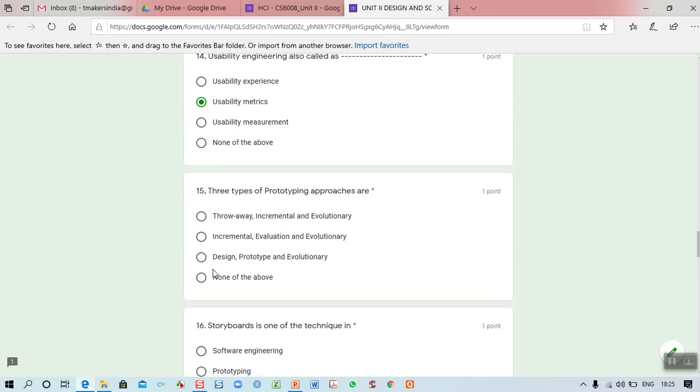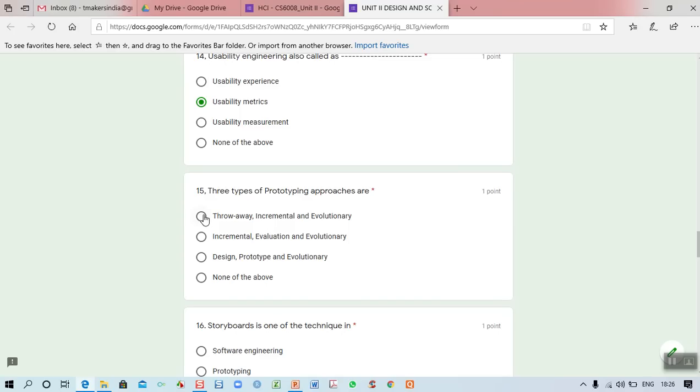And the 15th one: three types of prototyping approaches. What are the three types? First one is throwaway, the second one is incremental, and the third one is evolutionary. We have discussed why we go for the incremental and evolutionary models. Incremental is assembling different components together and evaluating. Evolutionary is using a prototype as a basic model and then developing based on that base model. That is called evolutionary. So the first one is correct.